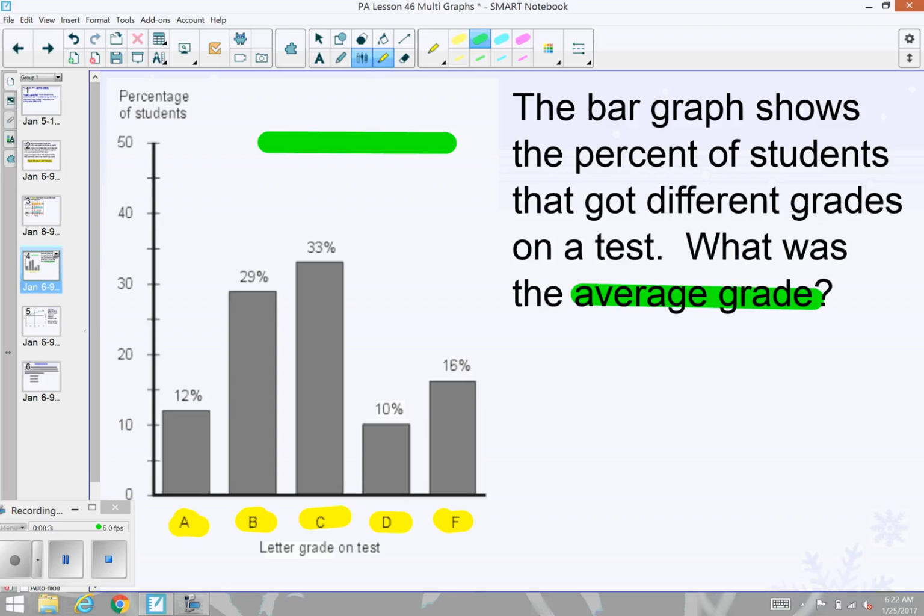We see that more people got a C, but is that truly the average grade on the test when we have the range of A, B, C, D, and F? So again, add up how many people took the test, and then divide it by the types of grades that there were, which were the A, B, C, D, and F, and then that would tell you what the average grade was. Okay? Go ahead and figure that out.